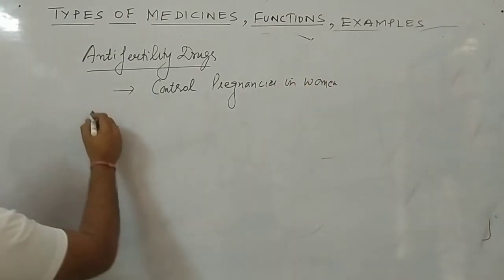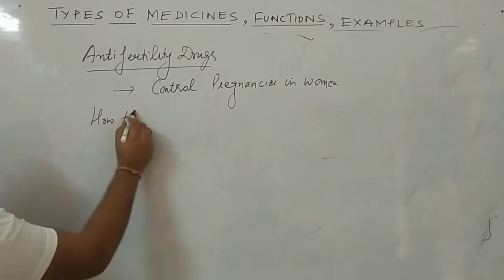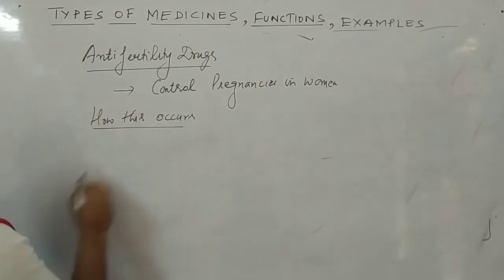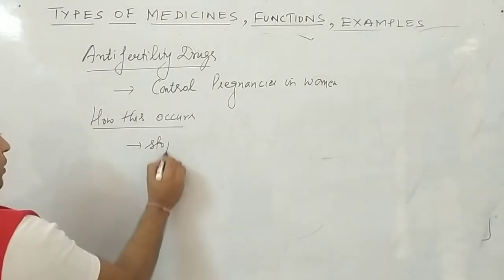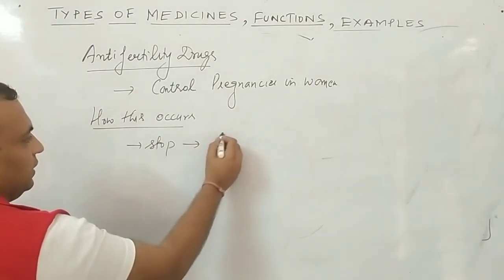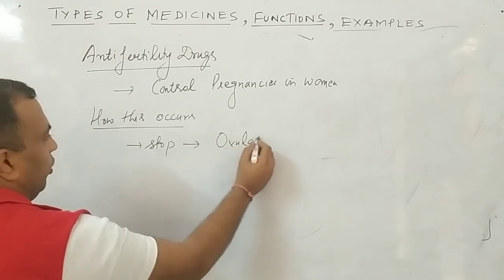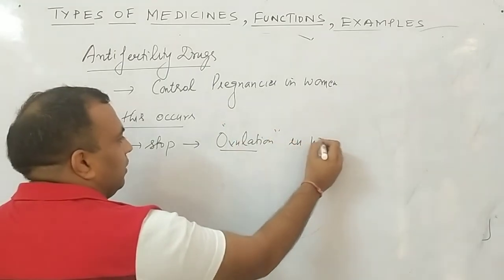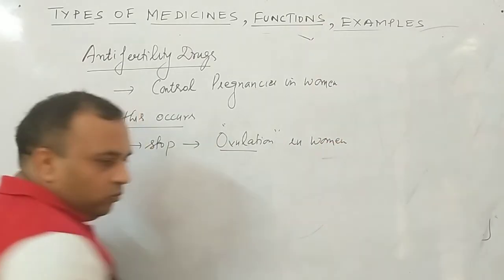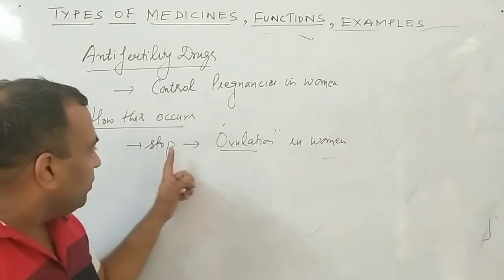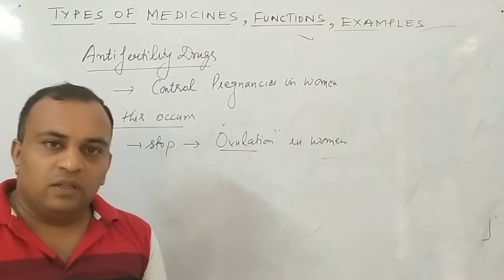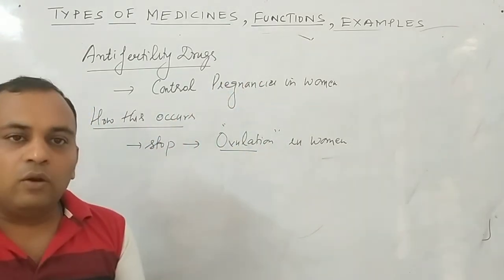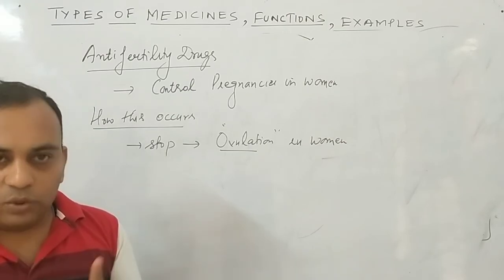Now, how does this occur? They simply stop a process called ovulation in women. Clear? If this process stops, then pregnancy will not occur in women. Clear to all of you?